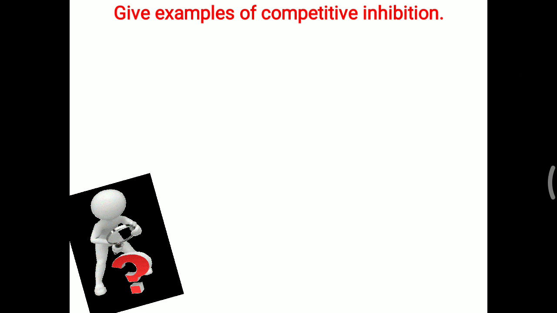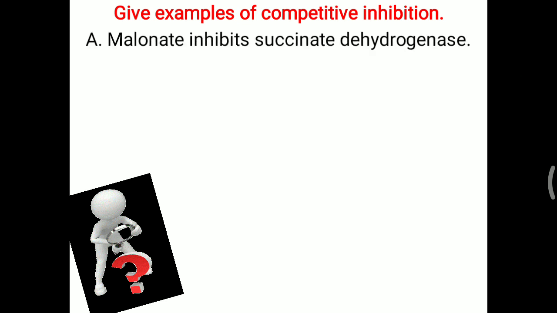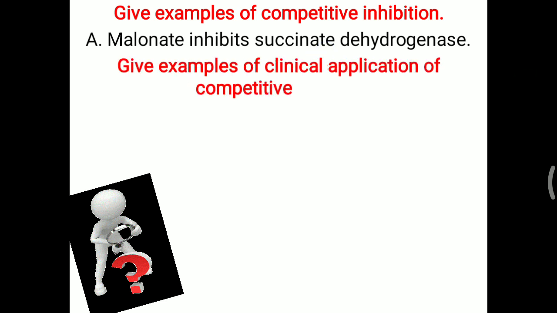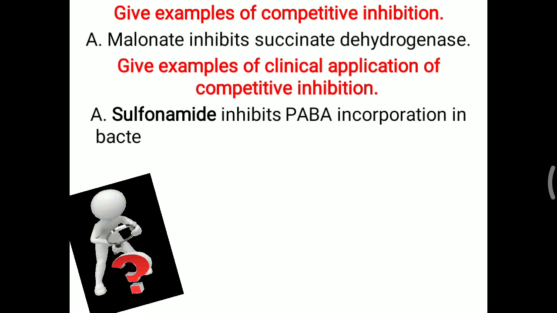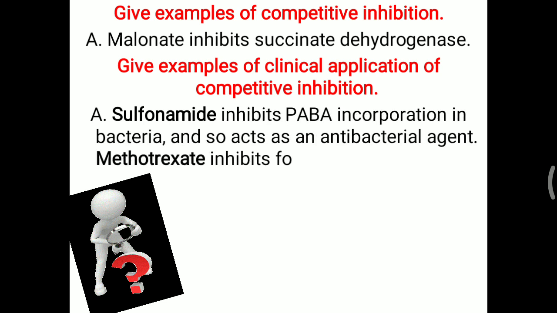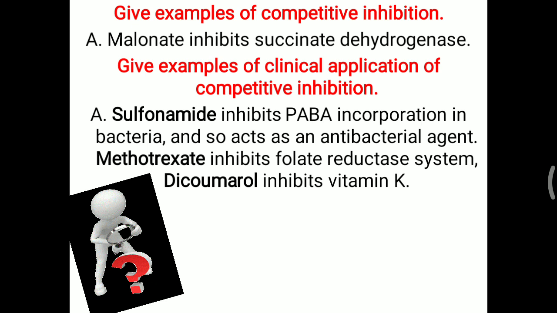Give an example of competitive inhibition. Malonate inhibits succinate dehydrogenase. Succinate dehydrogenase is an important enzyme of the TCA cycle, and malonate is also an inhibitor of the TCA cycle. Malonate is structurally similar to succinate, and so is able to inhibit the succinate dehydrogenase enzyme. Give an example of a clinical application of competitive inhibition. Sulfonamide inhibits PABA incorporation in bacteria and so acts as an antibacterial agent.